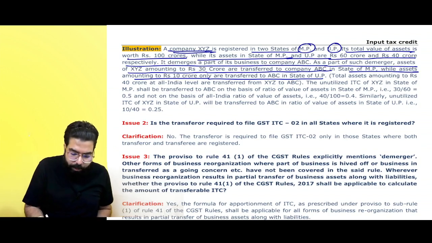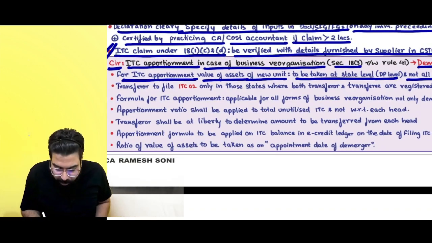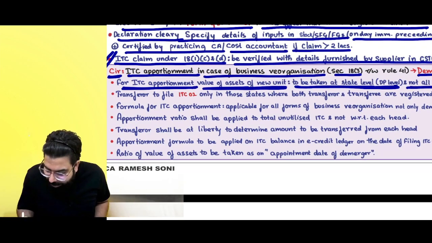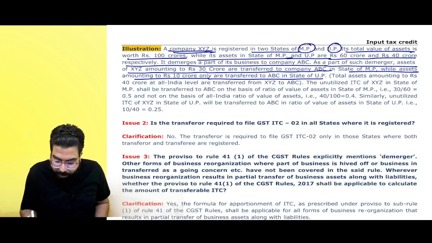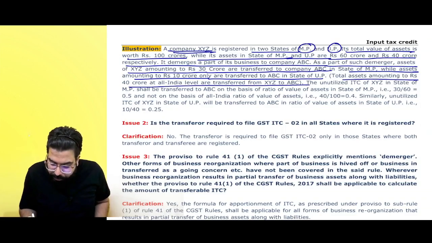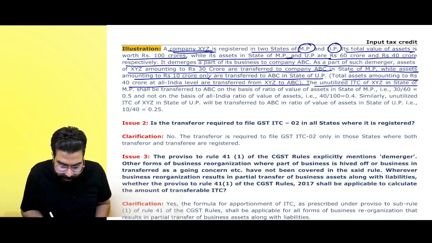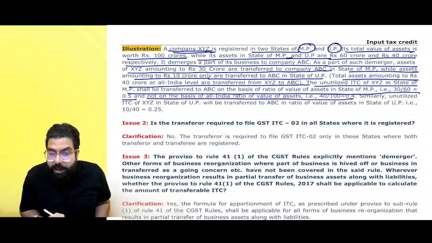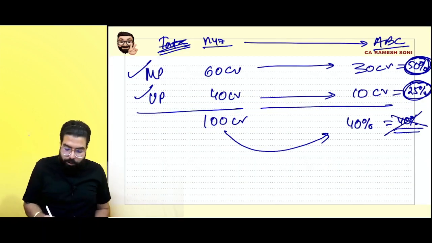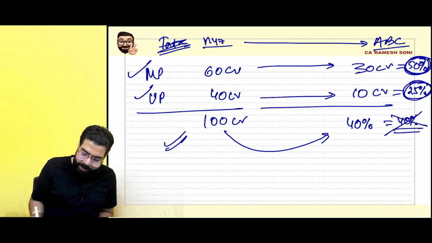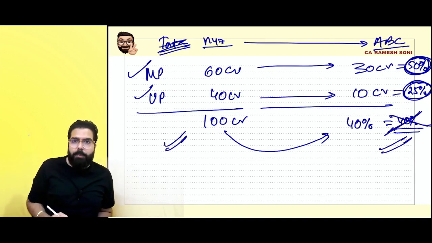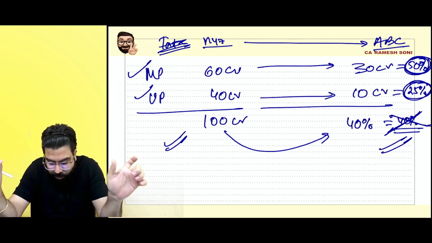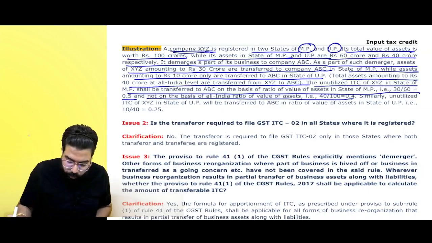So they are telling over here ITC apportionment value of the assets of the new unit to be taken at state level, that is distinct person level, and not at all India level. Total assets amounting to 40 crore, the unutilized ITC of XYZ to be transferred to ABC in the ratio of 0.5 and not on the basis of all India basis, which is 40%. You will not apply that. So when transferring the credit from XYZ to ABC, in MP you will transfer 50% of whatever the e-credit ledger balance is there, and in UP you will transfer 25%. That is what they are trying to tell.